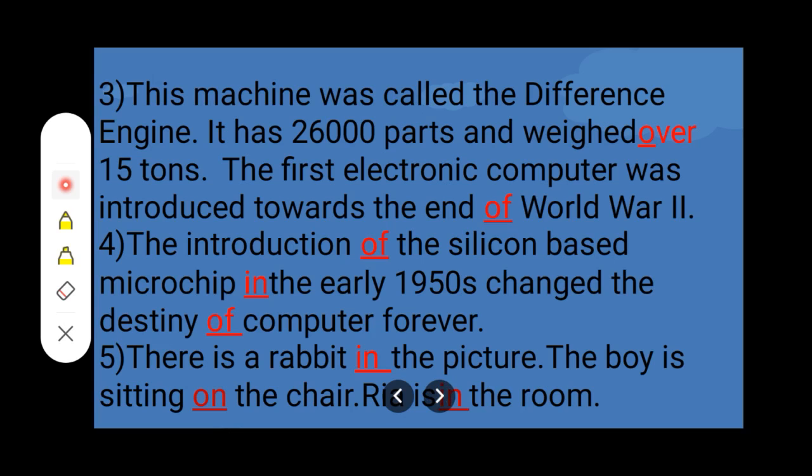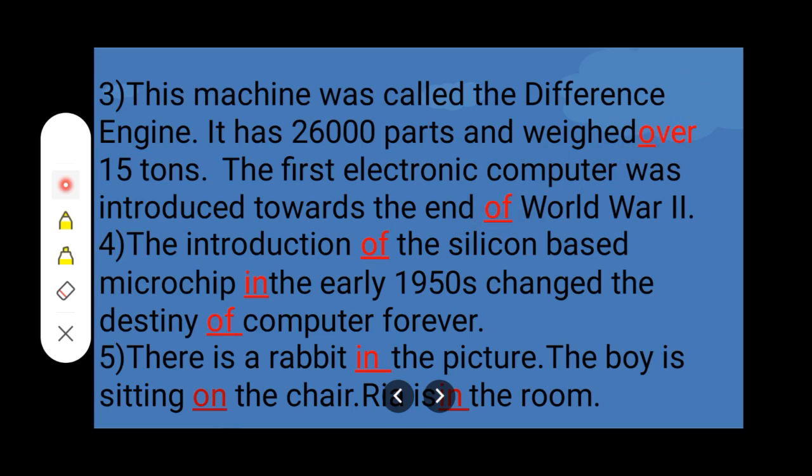Number 3. This machine was called the difference engine. It has 26,000 parts and weighed dash 15 tons. The first electronic computer was introduced towards the end dash World War II. So in first we will write over and second we will write off.